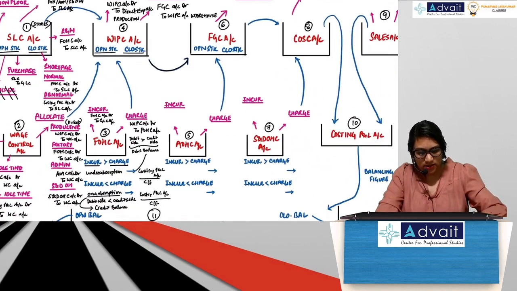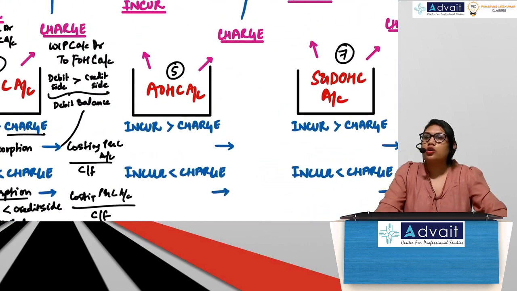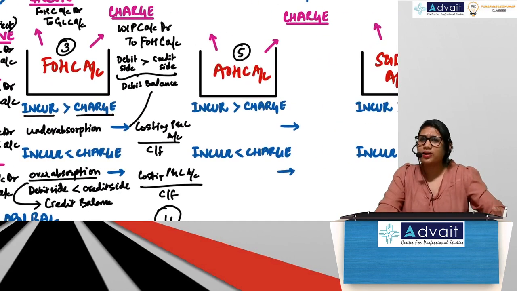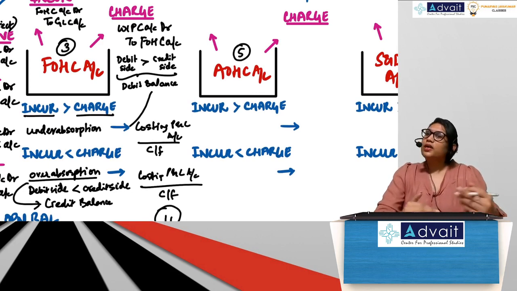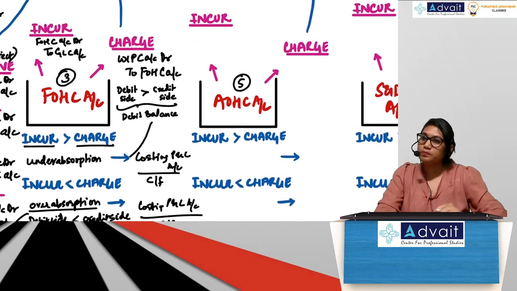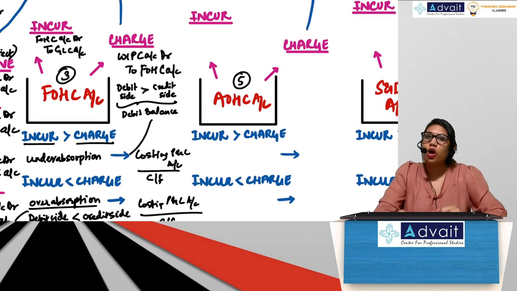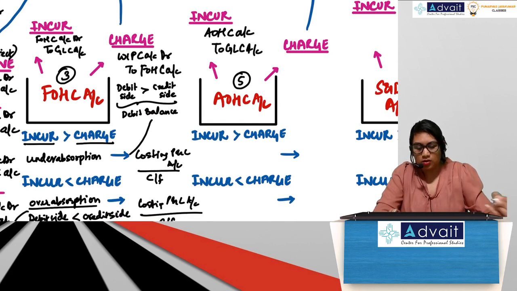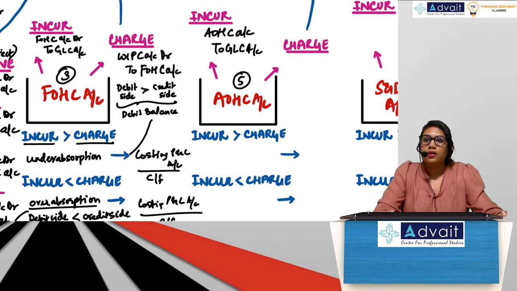Okay, now next, AOH control account. Guys, the same way we did FOH, now we're going to do AOH. I'm not going to take too much time. Again in AOH, debit side, credit side. Debit side will show my incurrence. So what should the entry be?